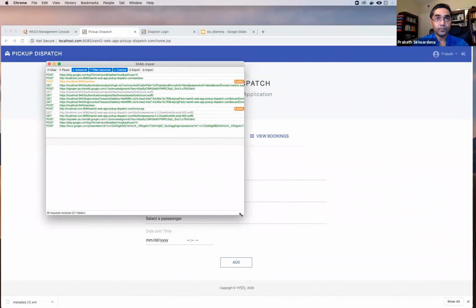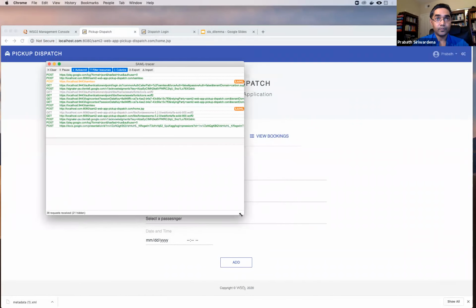This is a logout request initiated from the pickup application, right? So this is going to this 9443/SAML SSO endpoint. And if you look at the SAML request, you can see session index, right? This is the same session index you got from the SAML authentication response. And also you can see the name ID, which will carry the principal. And also the SAML logout request is signed by the service provider of the application.